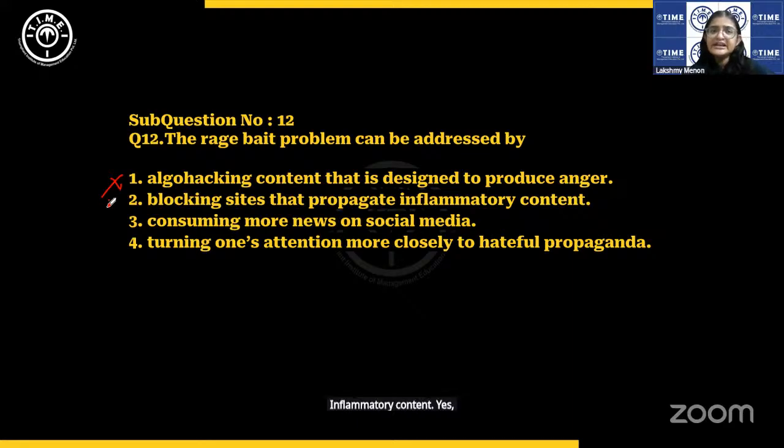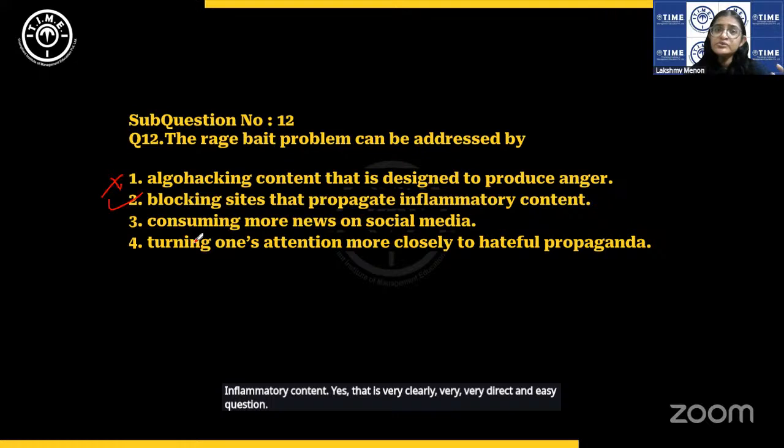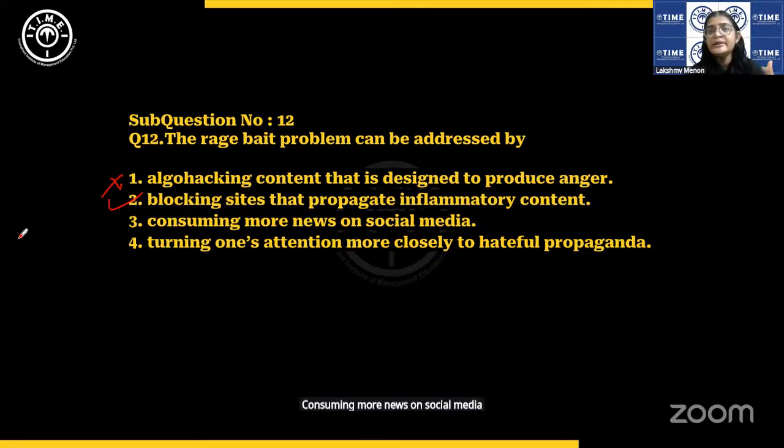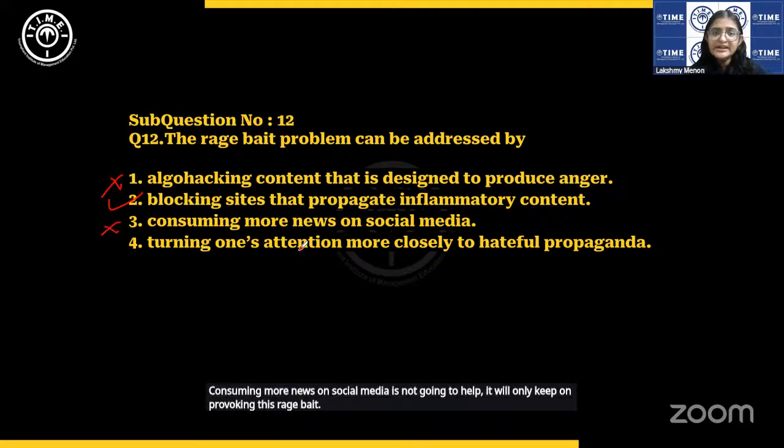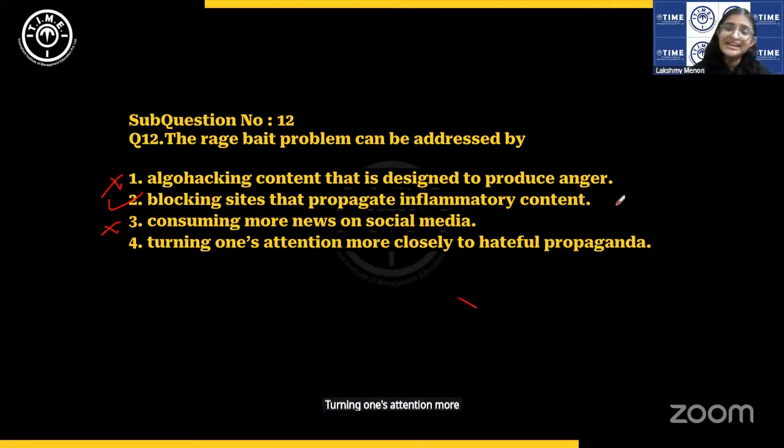Yes, that is a very, very direct and easy question. Consuming more news on social media is not going to help. It will only keep on provoking this rage bait. Turning one's attention more closely to hateful propaganda alone will not help. Some concrete action has to be taken, which is blocking. Okay, so this reading comprehension set is also over.